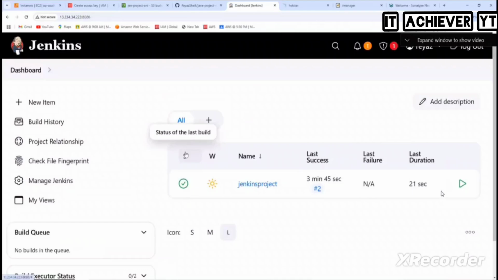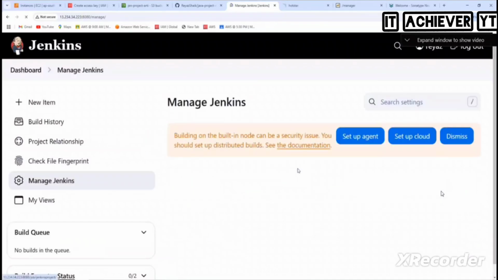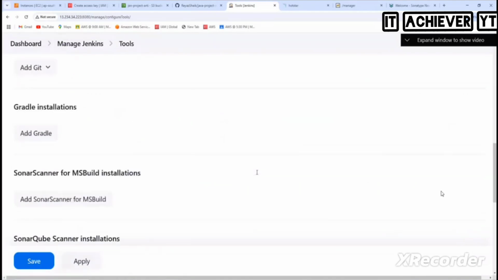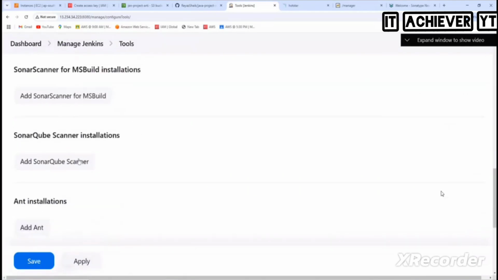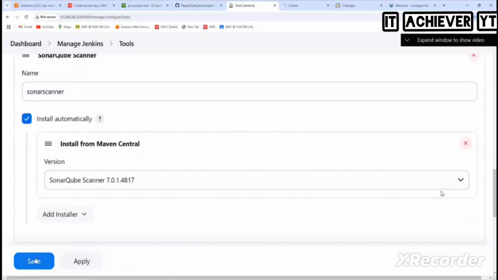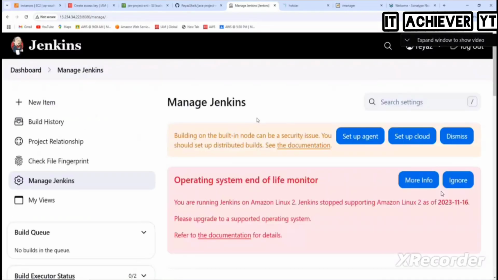What's the next step? The last one is tools. How to go to tools? Manage Jenkins and then tools. In tools, SonarQube scanner installations. So add SonarQube, and here what do you do? Sonar scanner. Keep it like this. Everyone understood CST? Online?